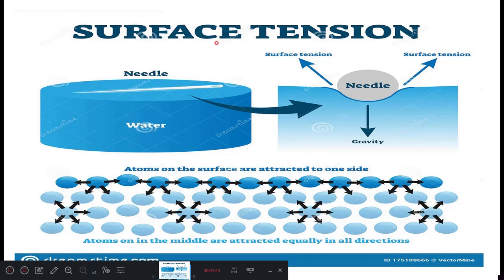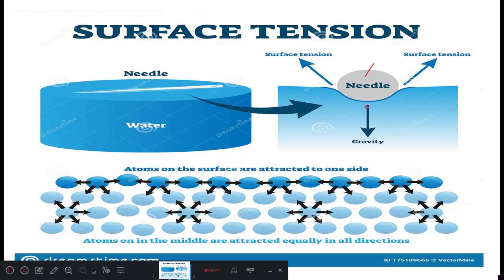So you can explain the surface tension again here. A small needle is kept over the surface of a liquid. The needle will be floating on the surface of the liquid for a few seconds. So this is the needle kept over the liquid. Whenever the needle is kept, there is an intermolecular force of attraction between the molecules. As I explained previously, the inside molecules will be balanced. On the surface there will always be unbalanced molecules, present when the needle is kept.